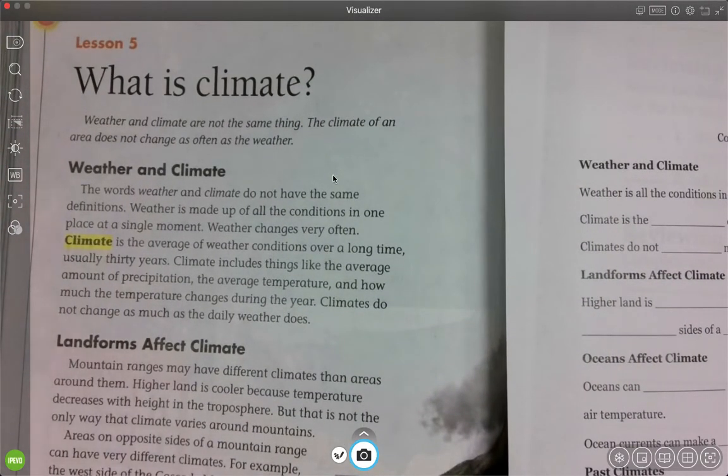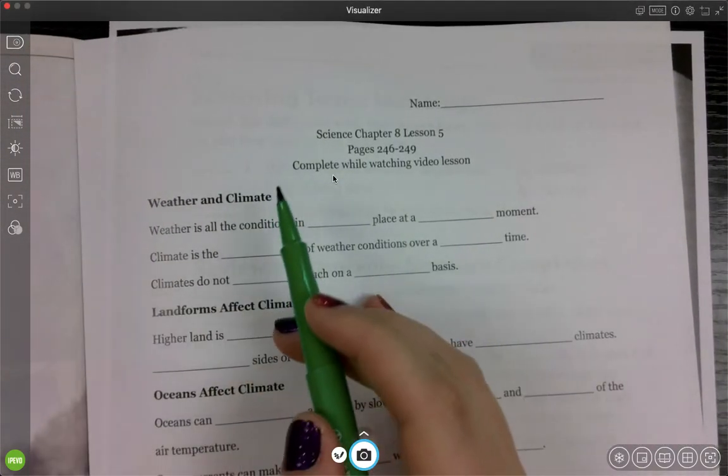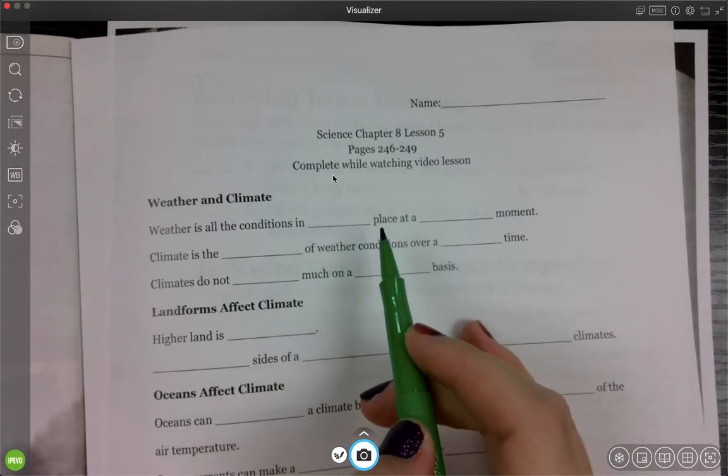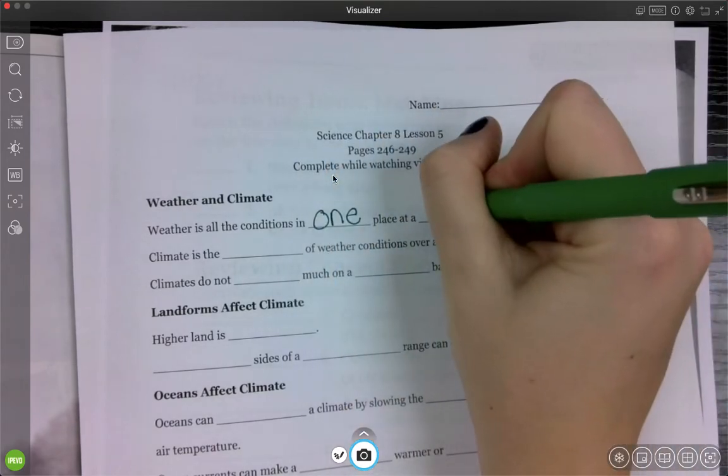Weather and climate are not the same thing. The climate of an area does not change as often as the weather. The words weather and climate do not have the same definitions. Weather is made up of all the conditions in one place at a single moment. So I'm going to write that down. So weather is all the conditions in one place at a single moment.